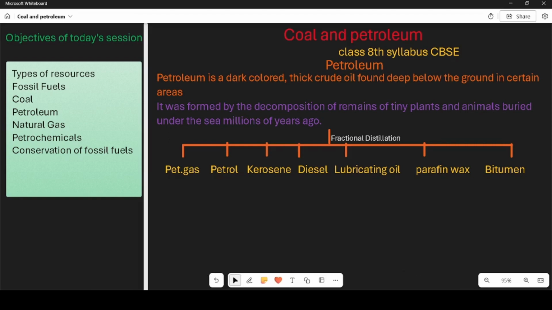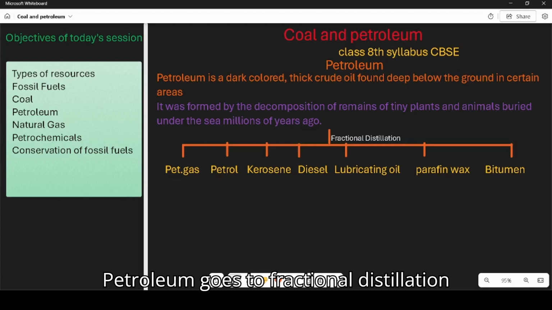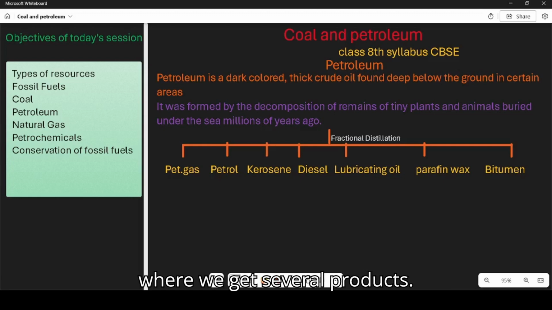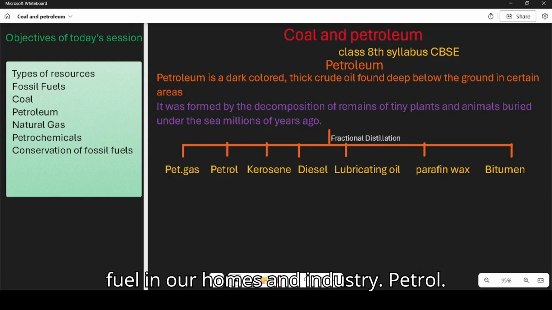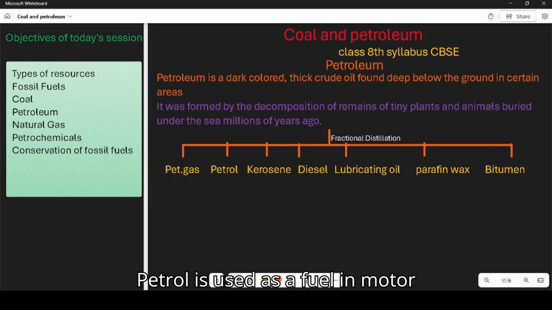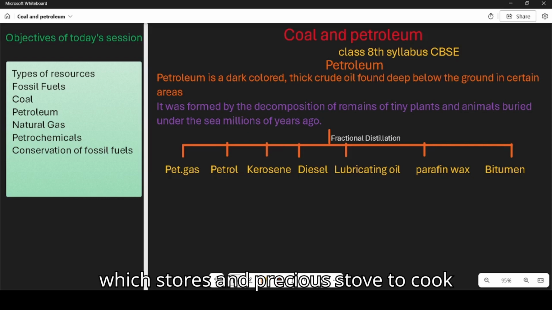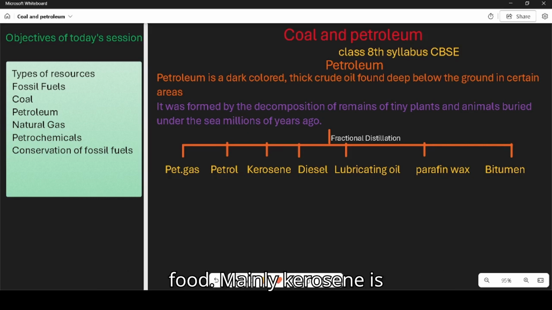Most of petroleum goes to fractional distillation where we get several products. Petroleum gas is used as a fuel in our homes and industry. Petrol is used as a fuel in motor vehicles such as cars, motorcycles. Kerosene is used as a fuel in wick stoves and pressure stoves to cook food. Mainly kerosene is used as aviation fuel in jet aeroplanes.